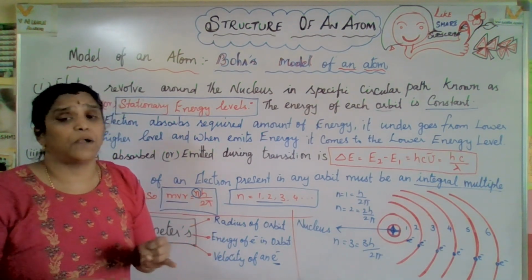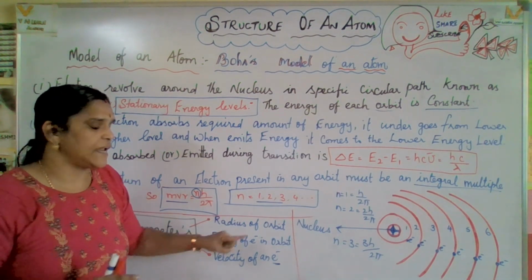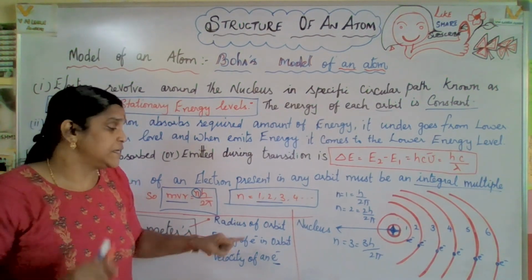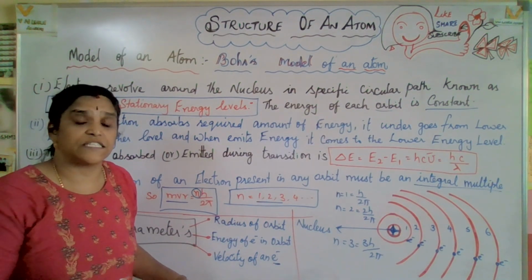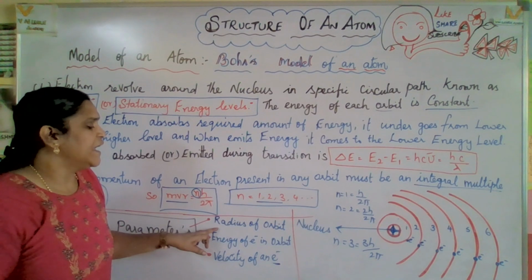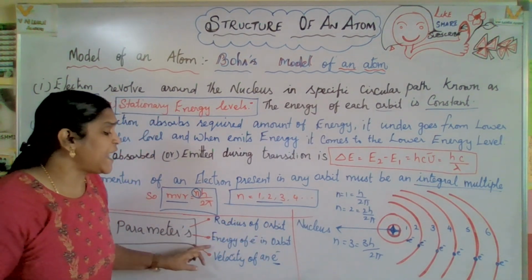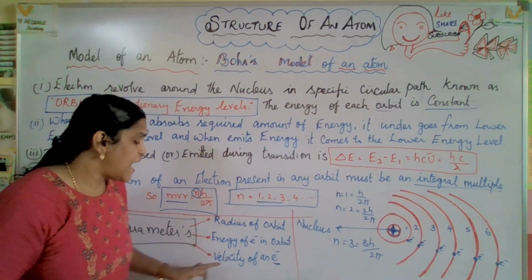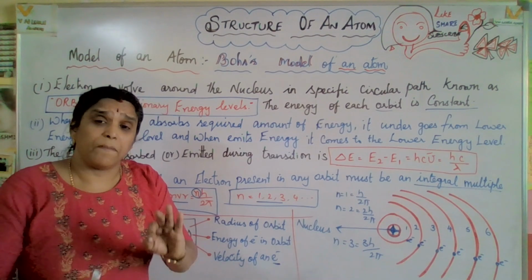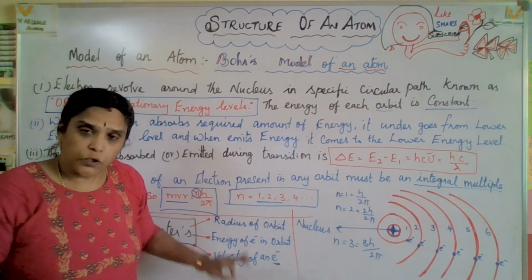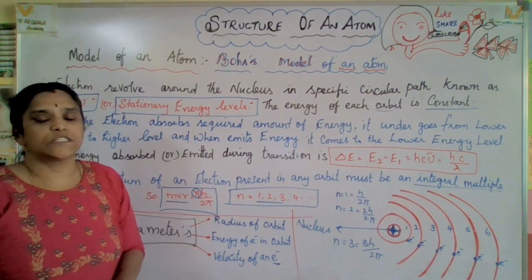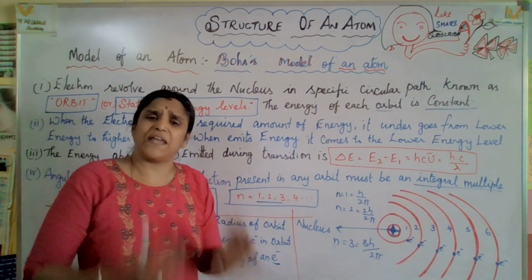What is the formula we have to use? Because there are some word problems related to these points, that's what I'm just mentioning. There is a formula, and from that formula we can solve that problem. Radius of orbit. Second point, energy of electron in orbit. And third one, velocity of an electron. These are the three main formulas to use to solve these kinds of sums related to Bohr's model of an atom, which is very, very simple.